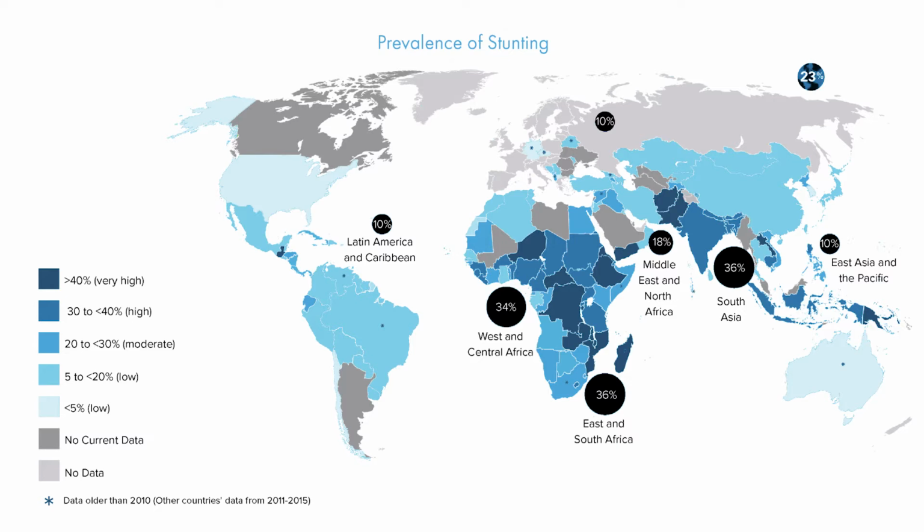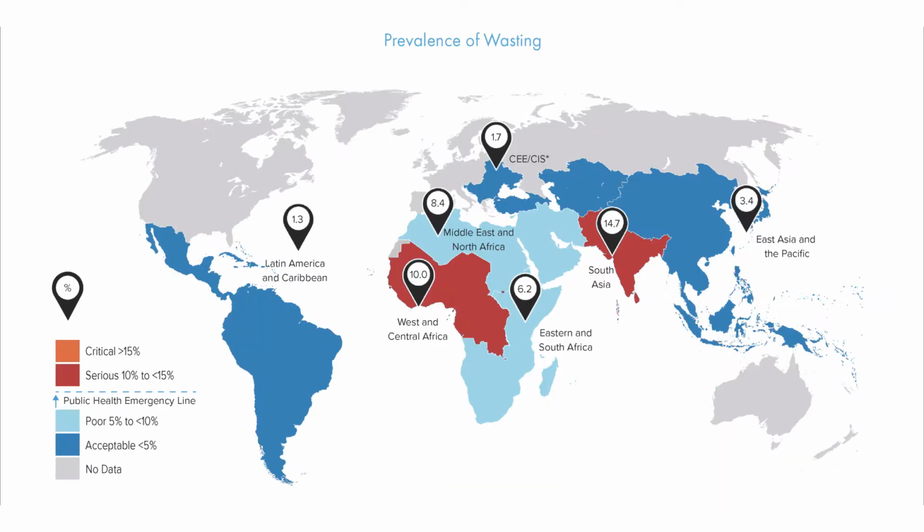What's a large burden of stunting? This is about 40% or more of children under 5 being stunted. And this is debilitating and crippling for countries to get out of, because it takes generations to address stunting. What about wasting or acute malnutrition? Same pattern. You see in the swath of the southern tropics, you'll see high burdens of wasting. These countries will also suffer the impacts of climate change, and we might see more wasting as time goes on.